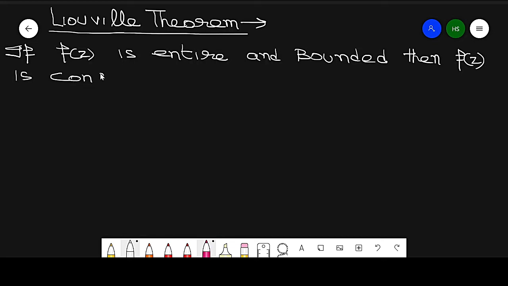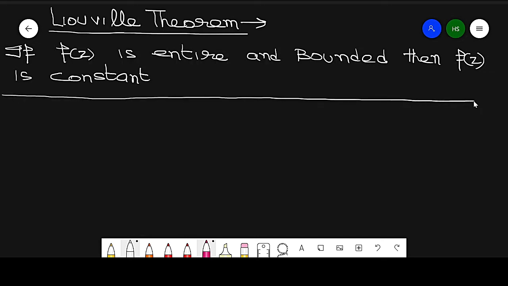So this is our statement of this theorem. If the function is entire and bounded, in that case the function is constant. This is a very important result.